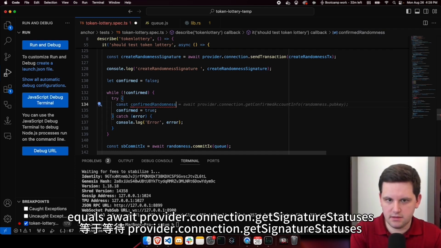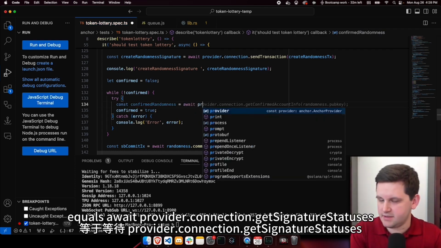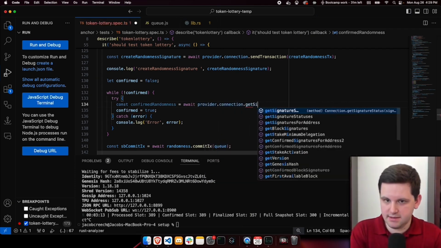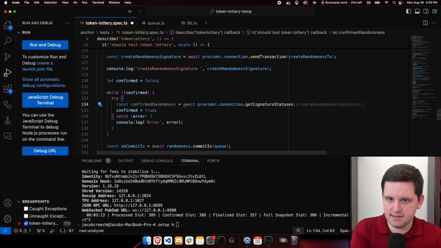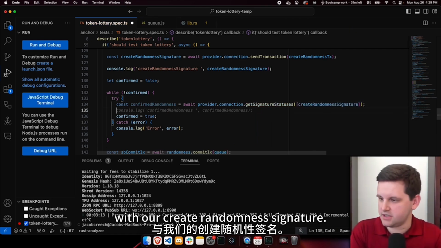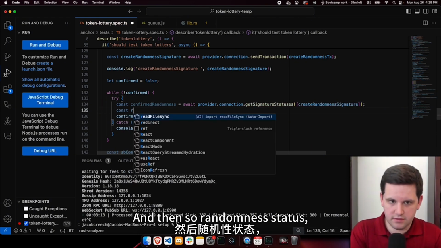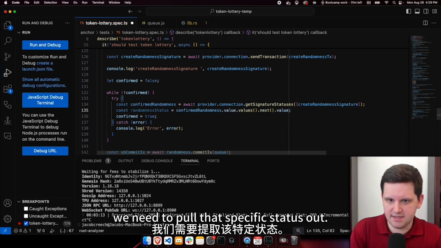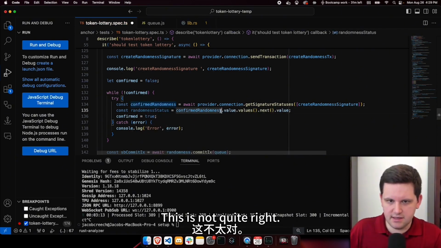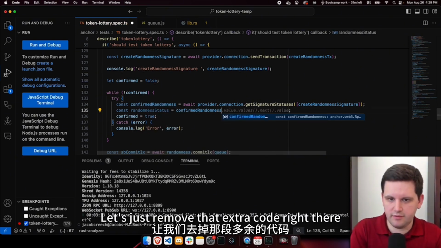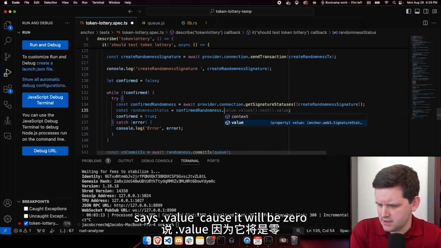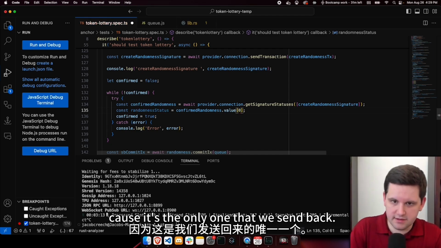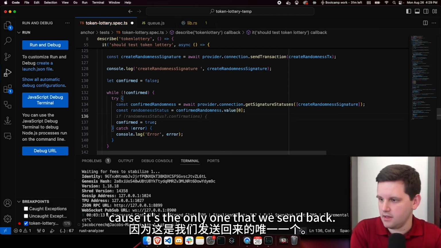randomness equals await provider.connection.getSignatureStatuses with our create randomness signature, and then so randomness status, we need to pull that specific status out. This is not quite right. Let's just remove that extra code right there. So it's .value, because it will be 0 because it's the only one that we send back.